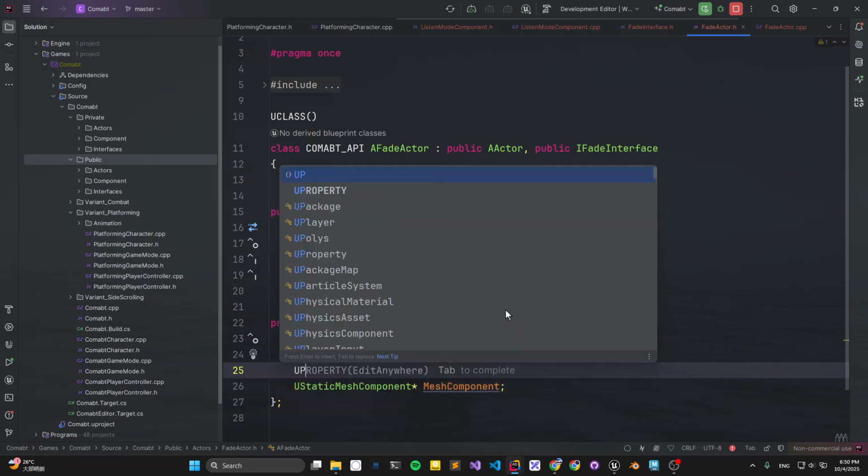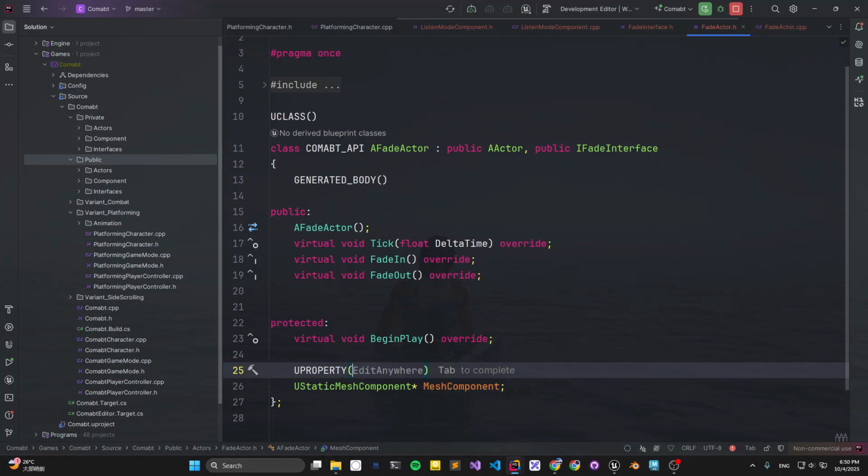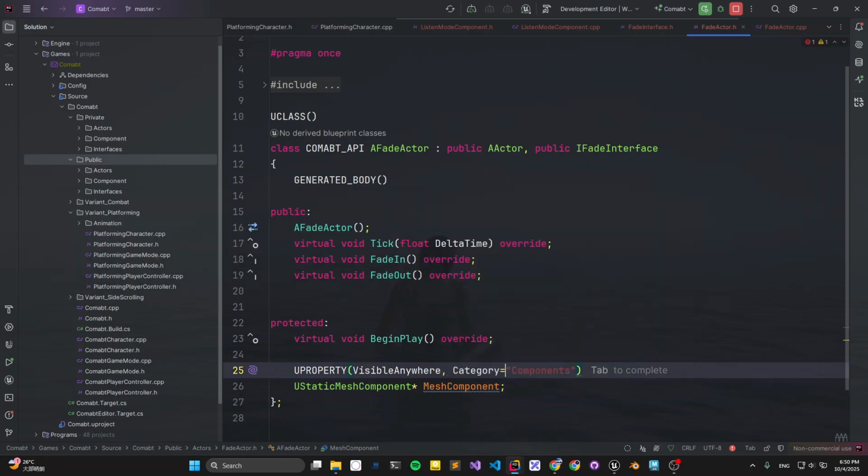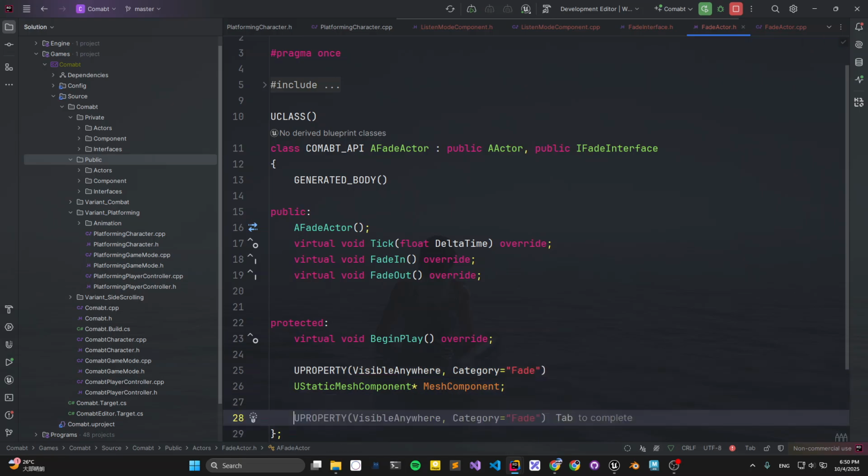Here UPROPERTY, VisibleAnywhere and category Fade. Also we need a material instance to change dynamically, for the fade parameter.